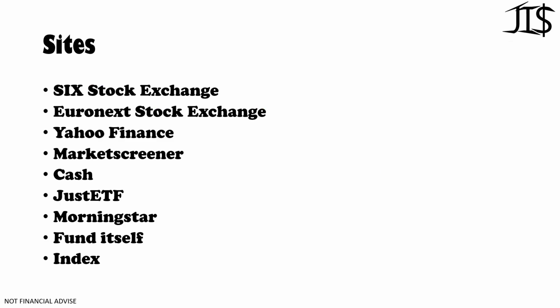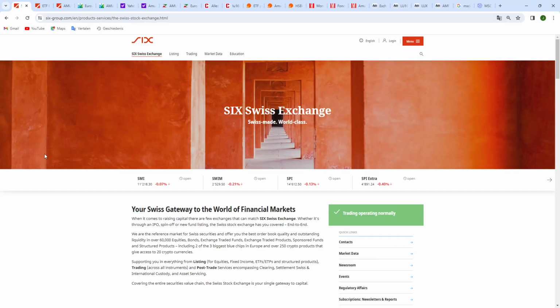The sites I'm going to talk about today are the SIX Stock Exchange site, the site from Euronext Stock Exchange, Yahoo Finance, Market Screener, Cash.ch, Just ETF, the Morningstar website, the website of the fund itself, and then of course the index which the ETF is tracking. So when we look at the SIX Stock Exchange website, I think it's a great site.